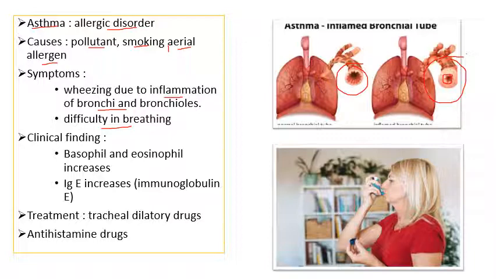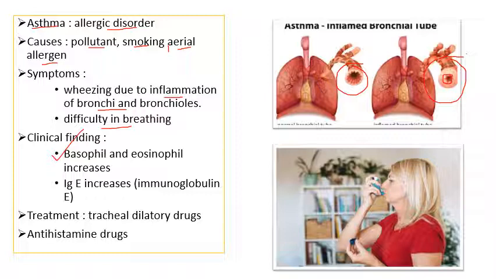No doubt one can diagnose from symptoms, but when we go for a blood check, or we can say a hematological report, hematology, that is the study of blood, one will find in the blood clinical findings that basophils and eosinophils increase. We all know that they are responsible for allergic response. One increases the allergy, like basophil, whereas the other one, eosinophil, will try to suppress the allergy. So there is a tug of war between the two cells, and hence both the cells increase.